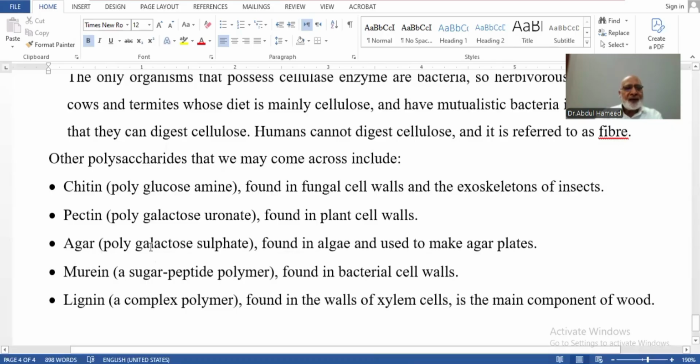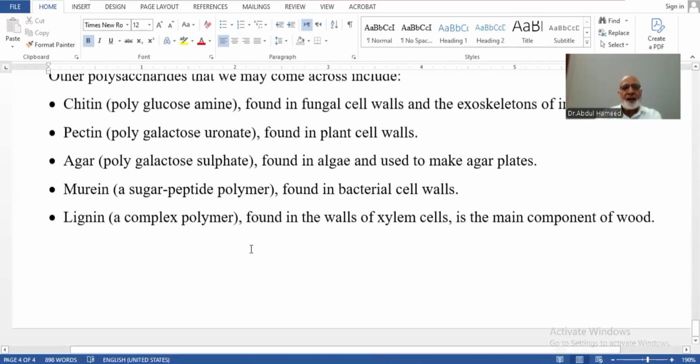Agar is a polysaccharide, polygalactose sulfate, found in algae, and it is used in culture as a stabilizing, solidifying agent in our experiments, and in puddings. Murein is a sugar-peptide polymer found in bacterial cell walls. Lignin is a complex polymer found in the walls of xylem cells, and is a main component of wood.